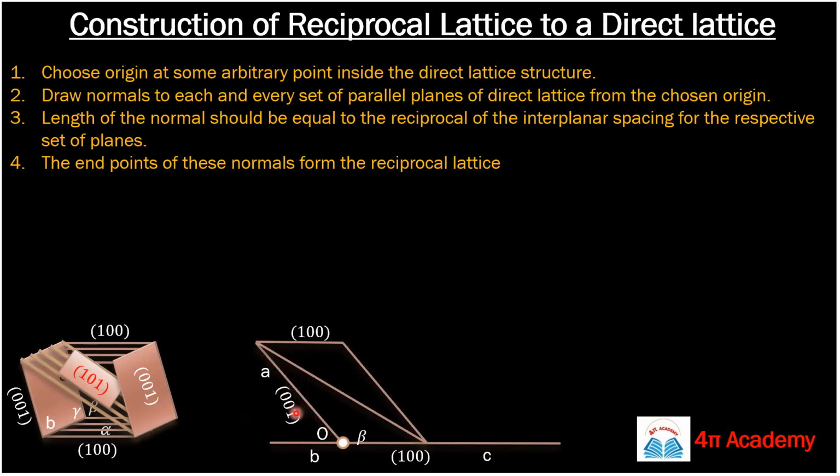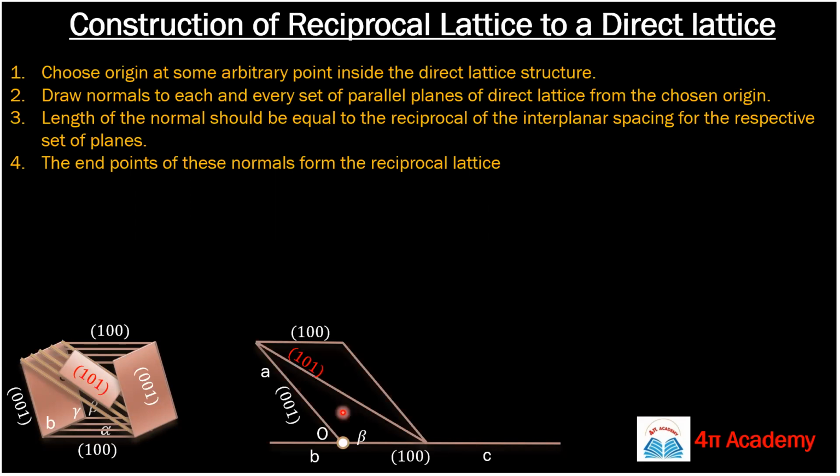Sorry, I was saying 1, 0, 0, but it's 0, 0, 1. So this is the 0, 0, 1 plane. This is now your line, and this line is also a 0, 0, 1 plane. And this top plane is now your 1, 0, 0 line. Why are we taking lines? So that our construction is easy and we can easily visualize this. These are basically planes, but for convenience we are taking these as lines. And the diagonal one is your 1, 0, 1 plane.